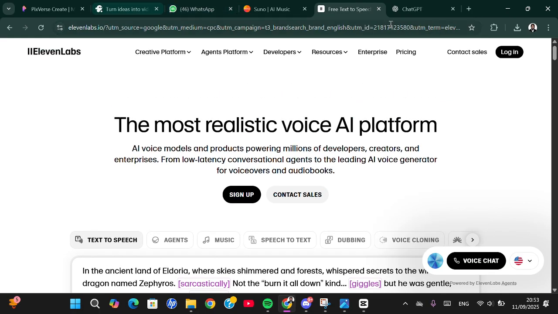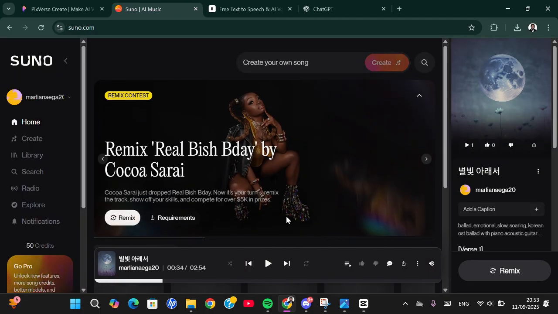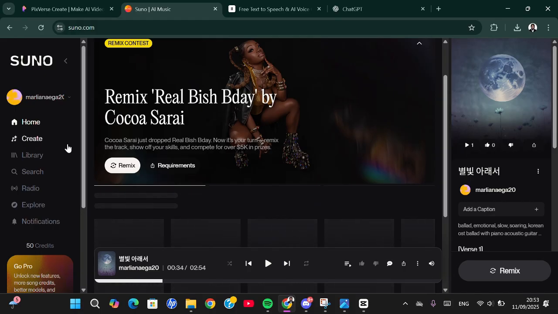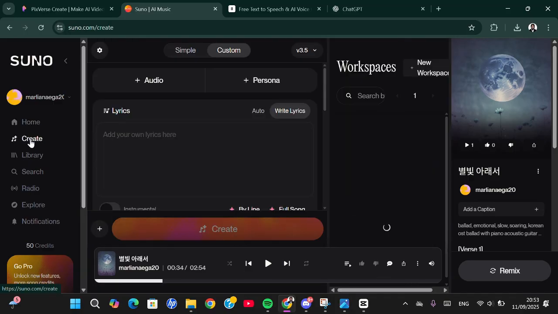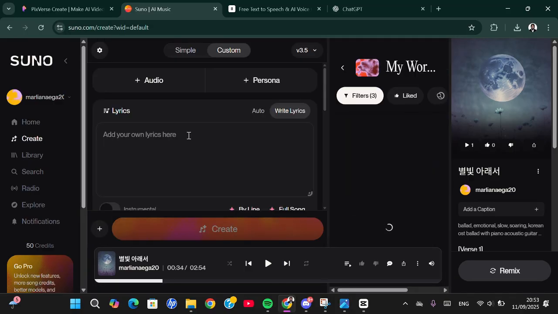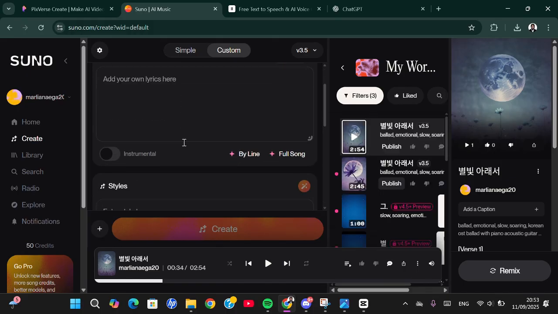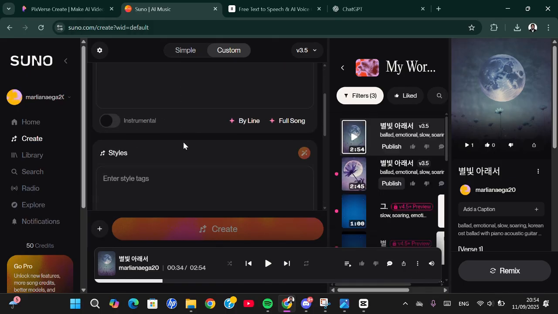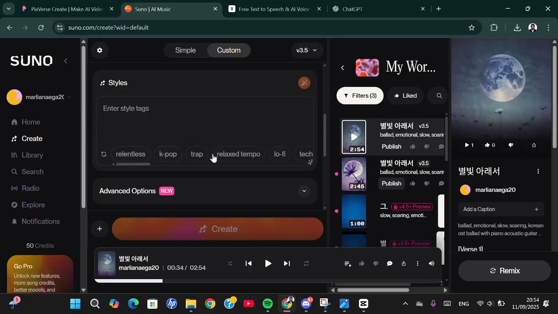And then for the music, guys, you can use Suno AI. Wait, I'm going to try to open up the Suno AI. Okay, you can create a song, music, instrument. It's up to you with this AI. You just need to add your prompt and then the AI will generate song according to your prompt. For example, you want to create ballad song or maybe K-pop song or lo-fi, or it's up to you. You just need to click on create and then you can download it for free.